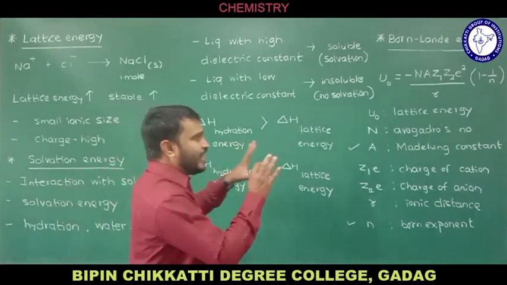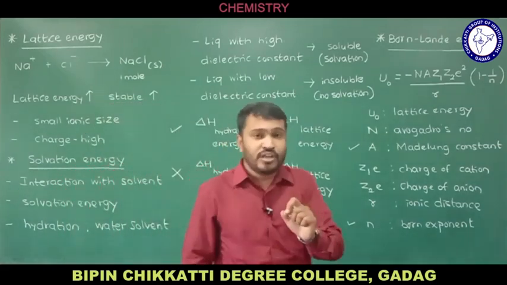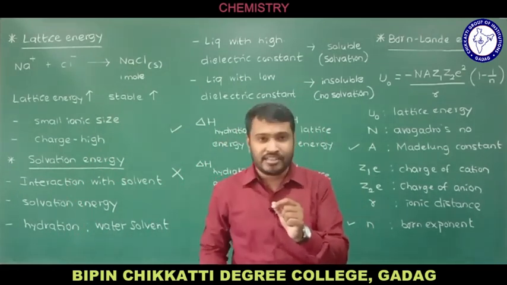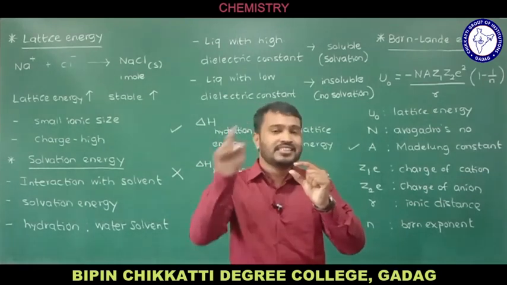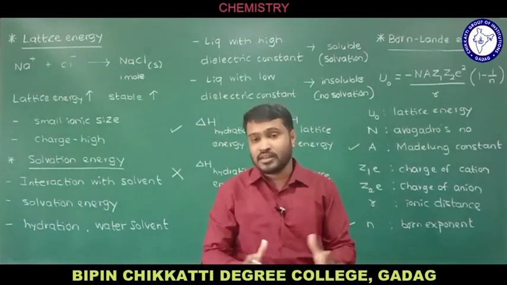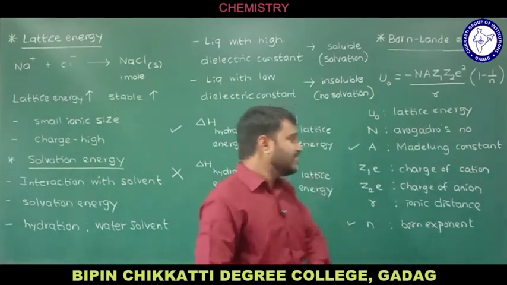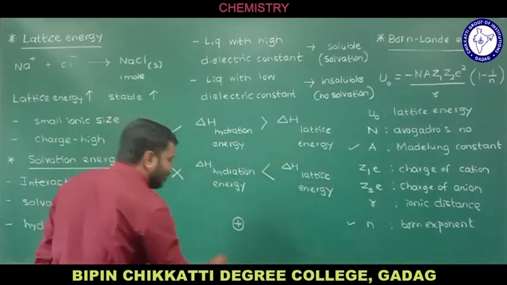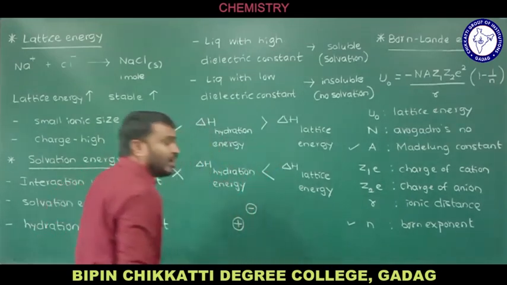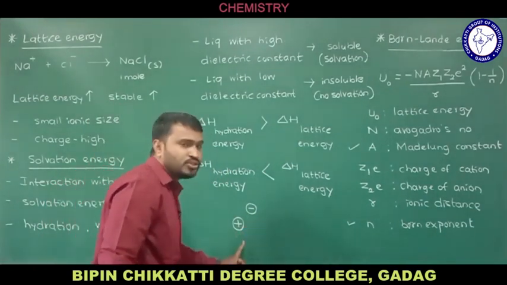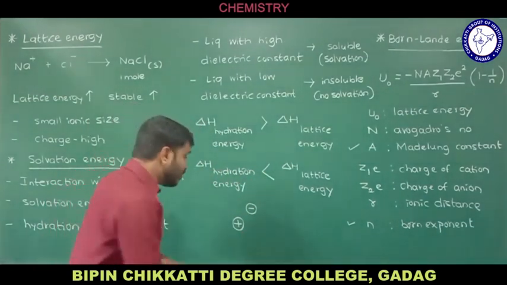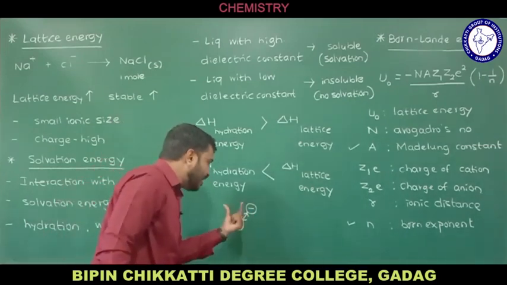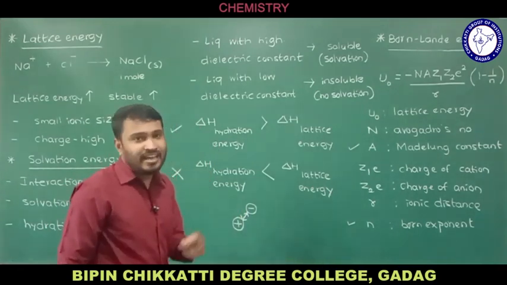Let me consider one example, sodium chloride. We know that one Na plus is surrounded by strictly 6 Cl minus ions, and one Cl minus is surrounded by 6 Na plus ions. This is how the crystal structure is formed. Let us assume I have one cation, in general, and it is surrounded by anions. These are ions of opposite charges, and we know ions of opposite charges attract each other. So there is a force of attraction between positive and negative charges.